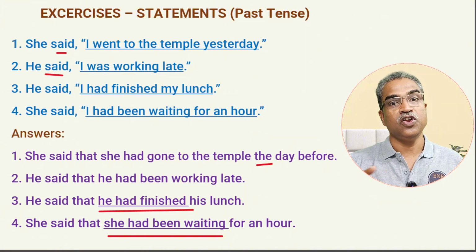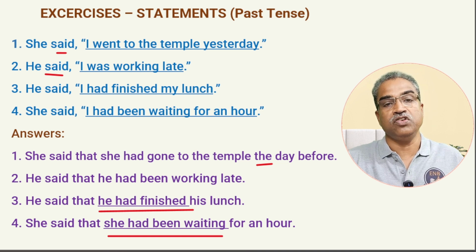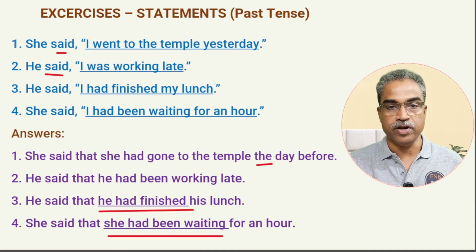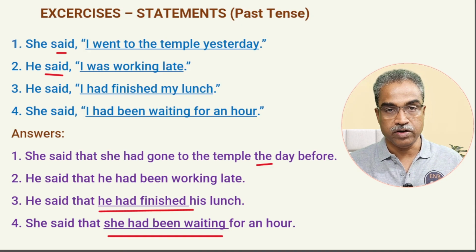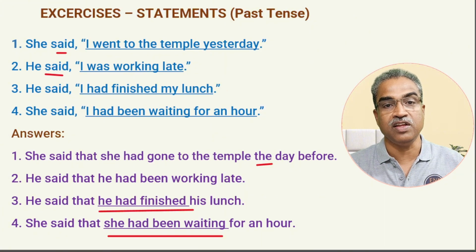Past perfect continuous, no change. And future, all the four tenses in future, only one change you need to make: change that will or shall, the modal auxiliary which shows the futurity, into would. W-O-U-L-D, would. Rest everything else is the same. So future is actually very easy.